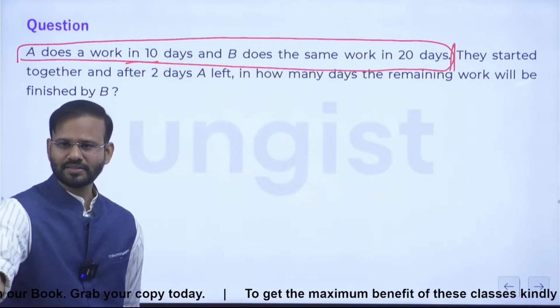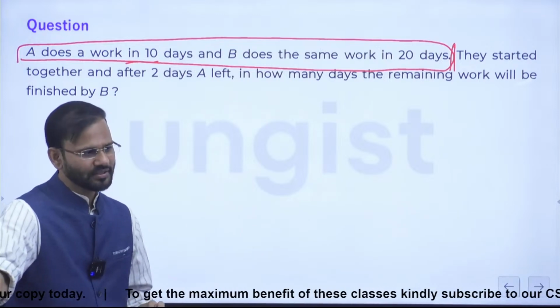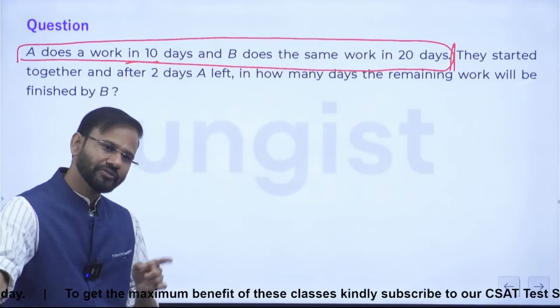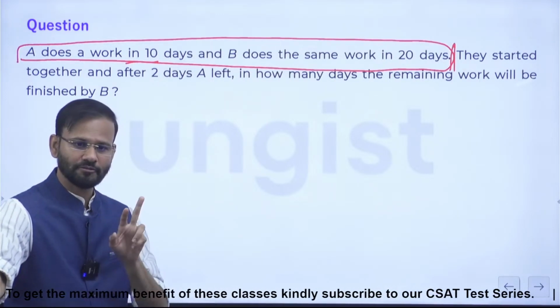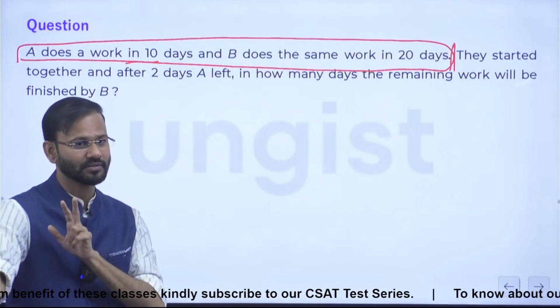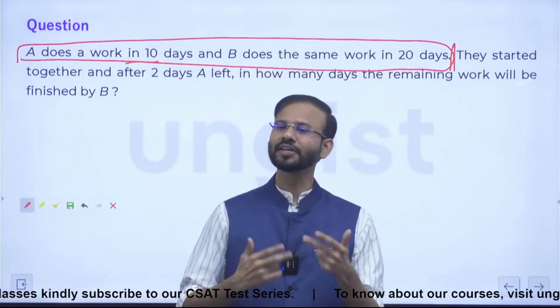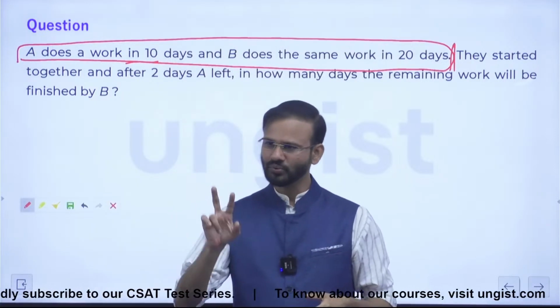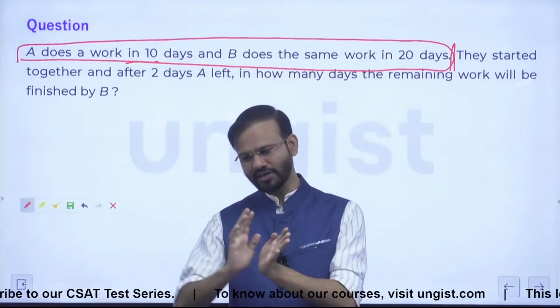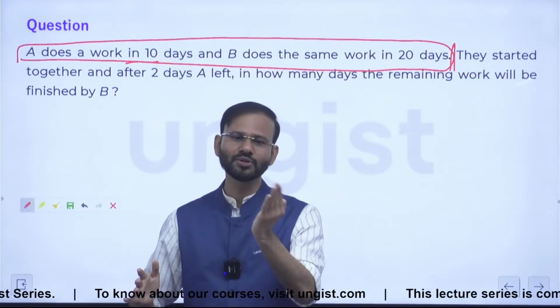Just tell me one thing, guys. A and B are working on a project where A is double as efficient as B. First 2 days, both of them are working together, right? Now guys, if both of them are working together for 2 days, then in the first 2 days, B will be doing 2 days of work of B, but A will be doing 4 days of work of B.